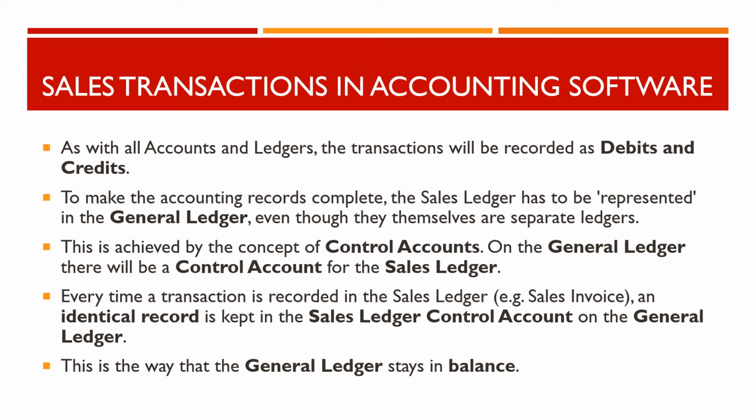On the general ledger, there will be a control account for the sales ledger. Every time a transaction is recorded in the sales ledger, for example, a sales invoice, an identical record is kept in the sales ledger control account on the general ledger. This is the way that the general ledger stays in balance.